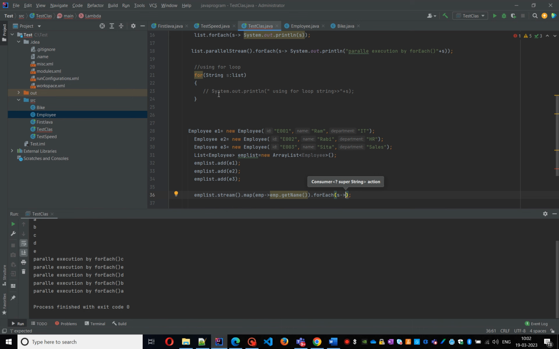Then s arrow lambda expression, then System.out.println of s, using the forEach method, using the default method.